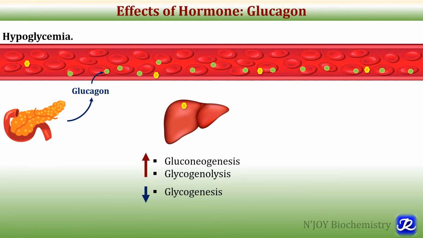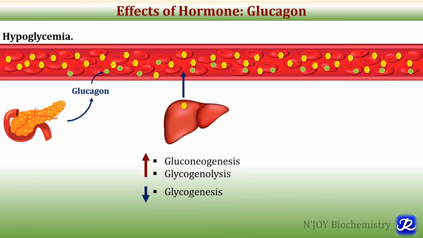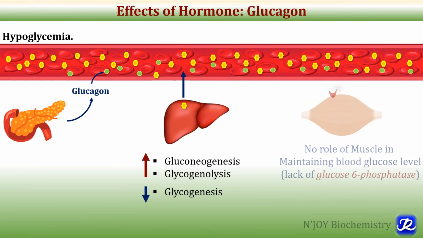So glucagon has a role in gluconeogenesis by activating the enzymes of gluconeogenesis, and it activates glycogen phosphorylase by phosphorylating it, as well as decreasing glycogenesis by inactivating glycogen synthase. That's how the liver plays a role in maintaining blood glucose concentration whenever there is hypoglycemia. So glucagon plays a role to bring blood glucose back to the normal level, that is 70 to 100 milligram per deciliter.